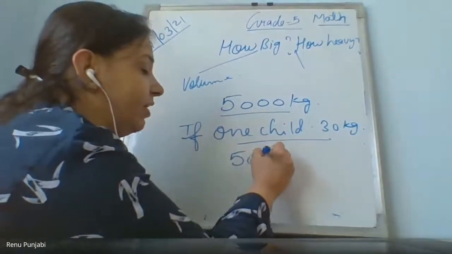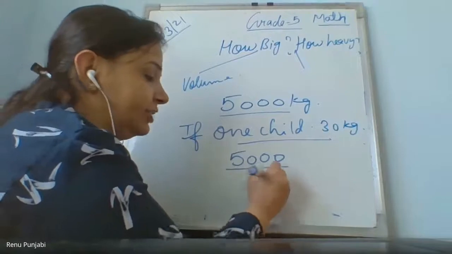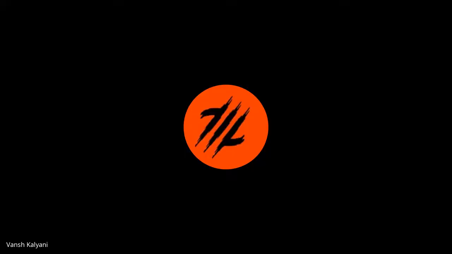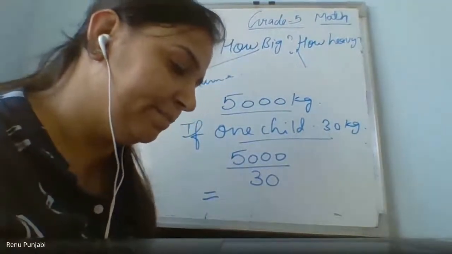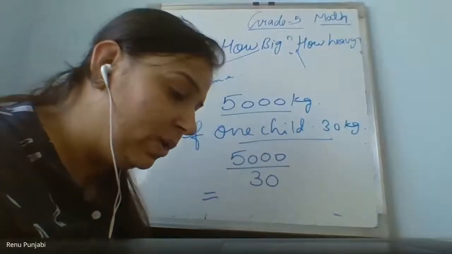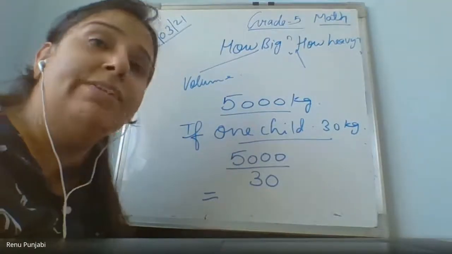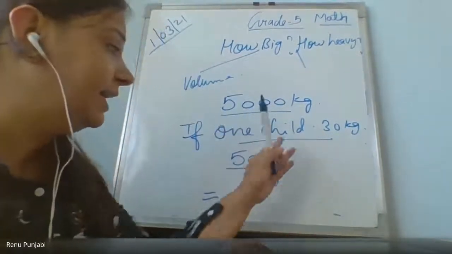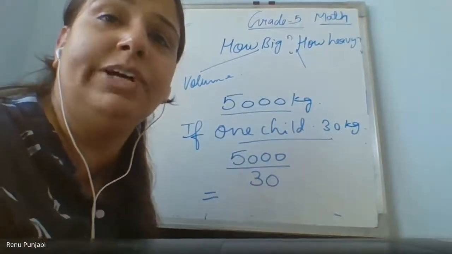5,000 is the weight of the elephant and 30 is the weight of one child. Divide it. How many children will come? Guess how many children of your weight will be equal to the weight of an elephant of 5,000 kg. अगर सपोज आपका 30 kg वेट है तो आप जैसे कितने बच्चे 5,000 kg को कवर अप करेंगे?